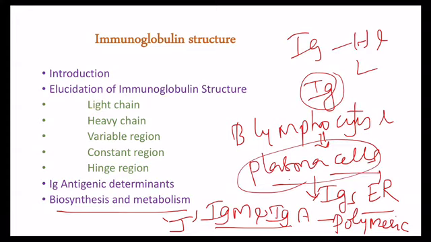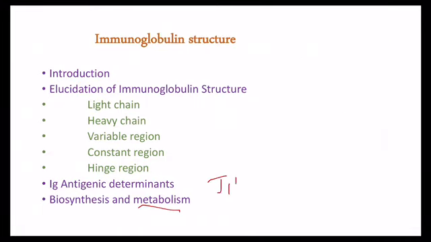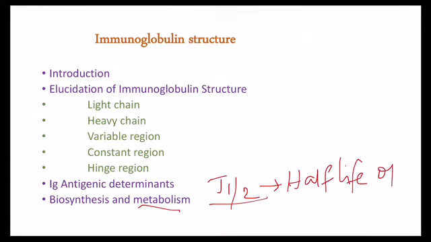Next, coming to the metabolism of immunoglobulins. This is referred to in the form of T1/2, the half-life of immunoglobulin. Half-life of immunoglobulin is an important and one of the commonly used parameters to know the catabolic rate of immunoglobulin.